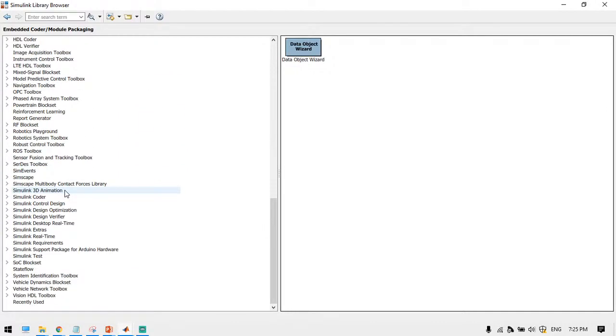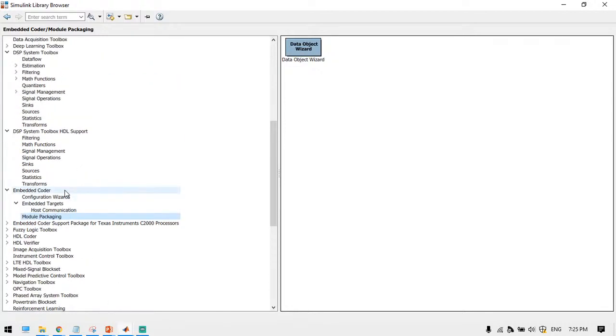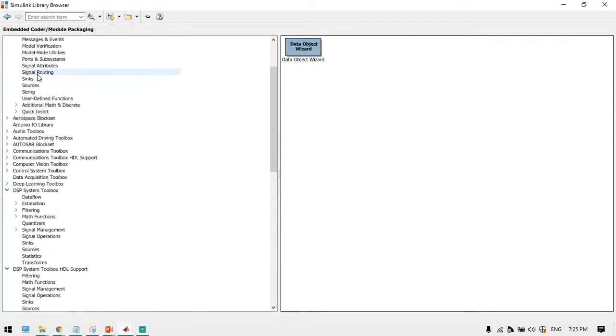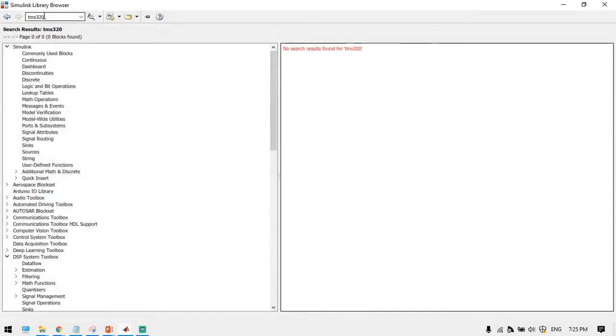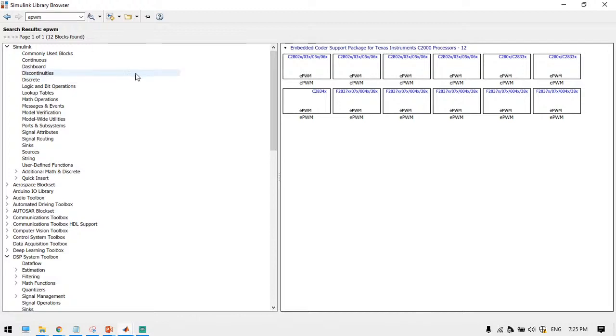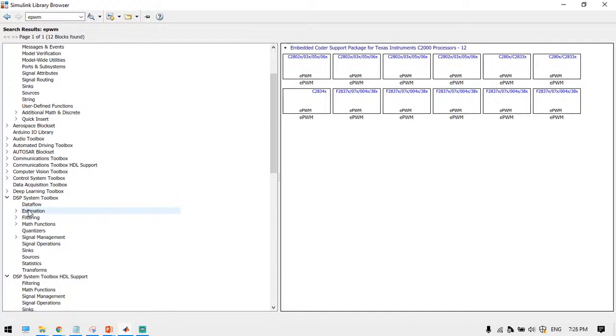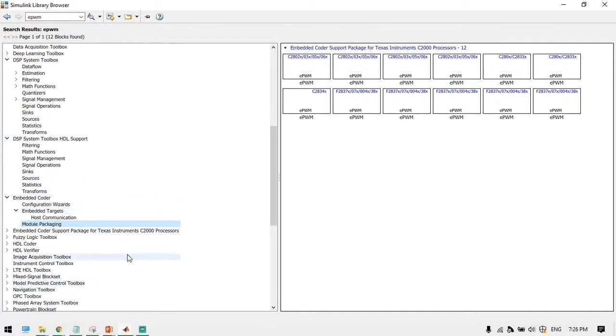Let me check the library name. I forget the library name. Yeah, see here, the library name is embedded code support package.